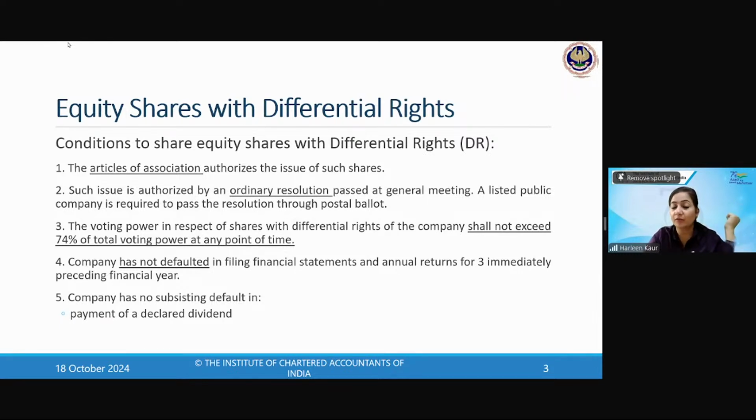No. Satya Gupta, very good. And Ayushi, all of you. So no is the correct answer. No, ma'am, we cannot issue, because the articles should authorize you, meaning there should be a provision in the articles that yes, you can issue the differential rights.